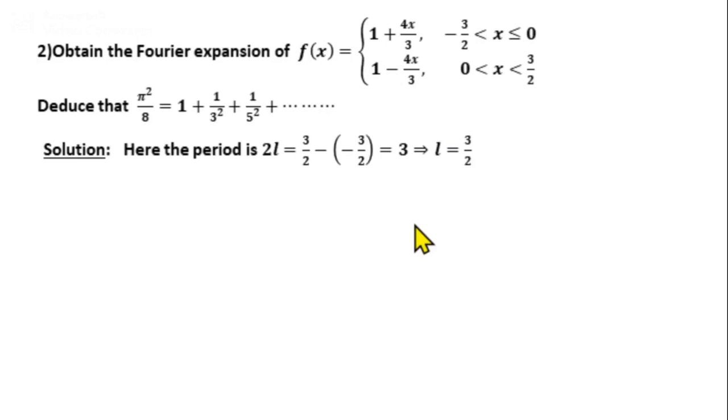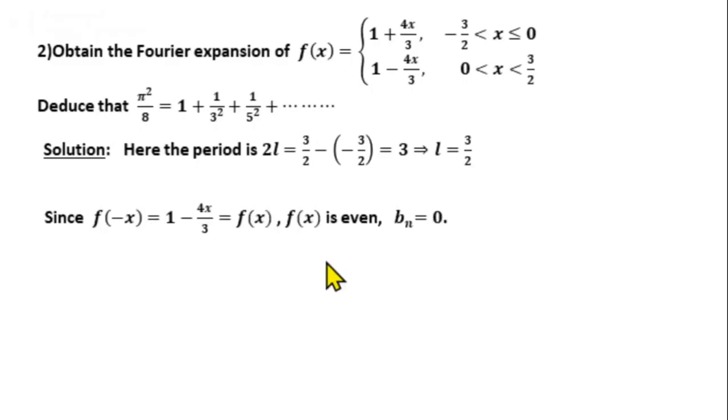Next we will find whether the function is even or odd. For the interval minus L to L, we check whether f of minus x equals f of x or minus f of x. So what is f of minus x? Replace x by minus x in the first function. So 1 plus 4 into minus x by 3, or 1 minus 4x by 3, which is nothing but f of x only. So the function is an even function. So we can write Bn equal to 0.